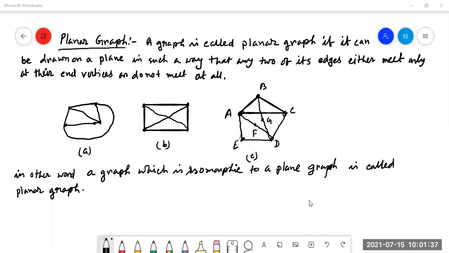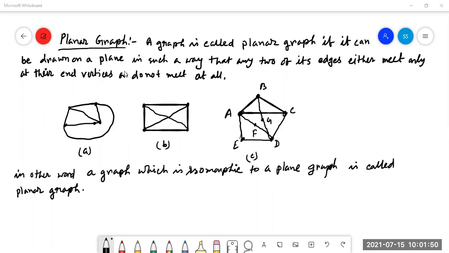So without... I'm sharing my screen to all of you. Maybe it will take some time because of the network. Is it visible to all? Is my screen visible to all? Yes, sir.